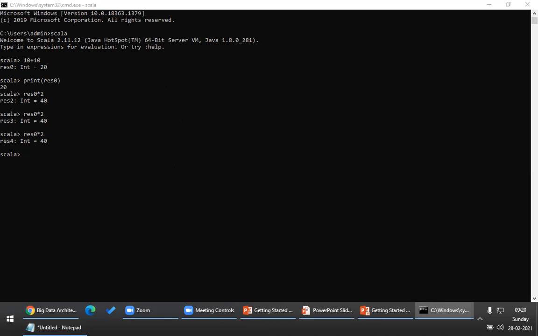Sir, without declaring variable, how are you incrementing those variables? This is not me incrementing the variable. This is an auto incremental variable provided by the Scala REPL. This is just a variable name. These variable names, the Scala REPL will automatically increment.